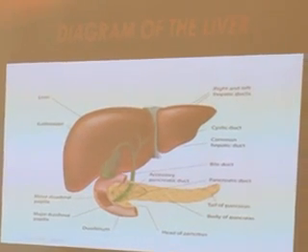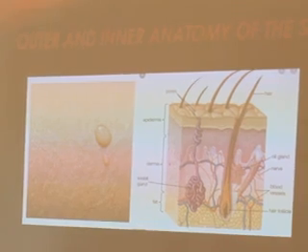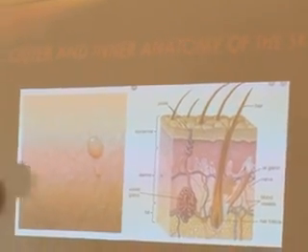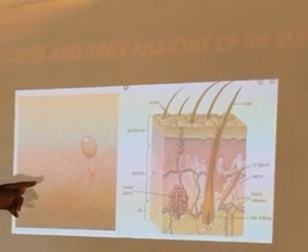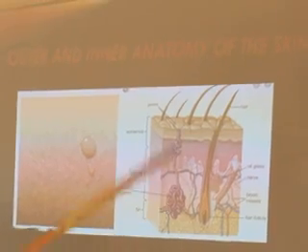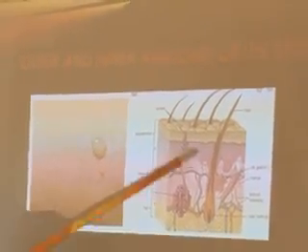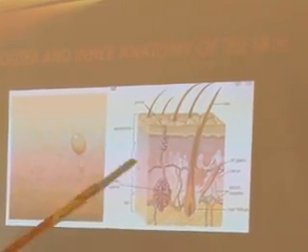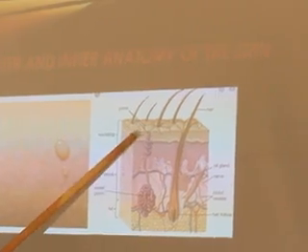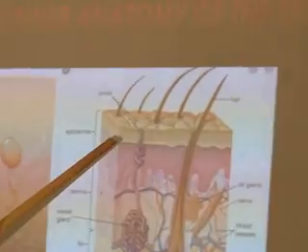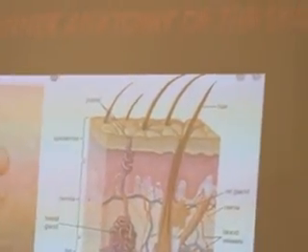Let's go to the next one, which is the organ of the skin. We have two structures here. First, we have the external view here. This is how your skin looks externally, but this is how it looks internally. This is the anatomical structure of your skin. The structure you have here is so clear. Now, if you look at the brown light structure here, it is a reflection of this, because this is actually how your external skin looks.